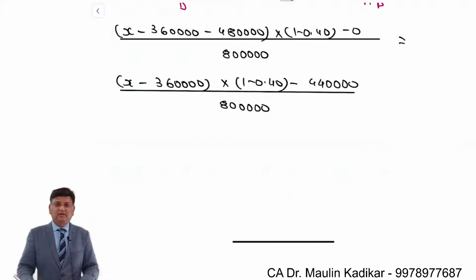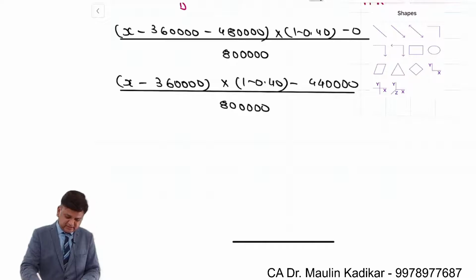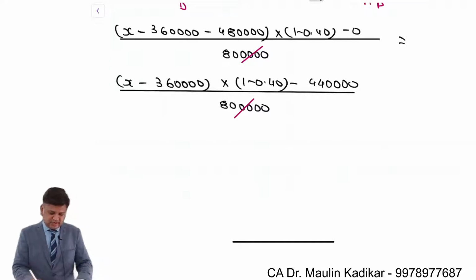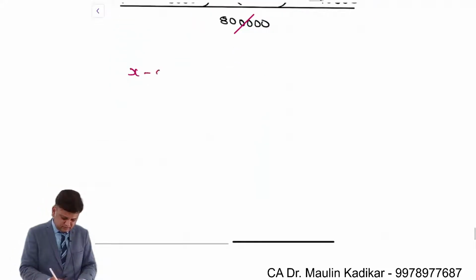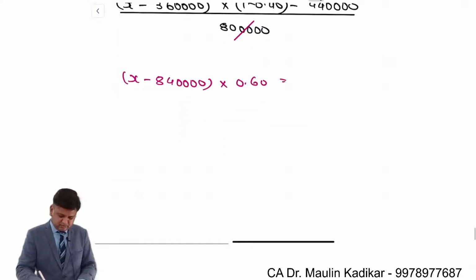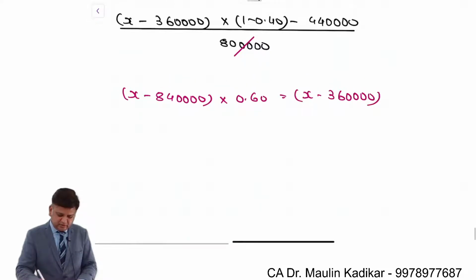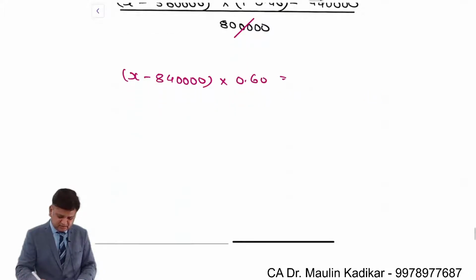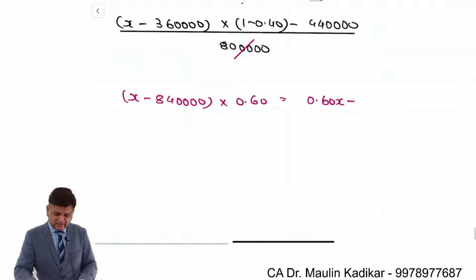So friends, we understand that the number of shares will be cancelled on both the sides. So X minus 8,40,000 into 0.6 is equal to X minus 3,60,000 into 0.6 minus 4,40,000.